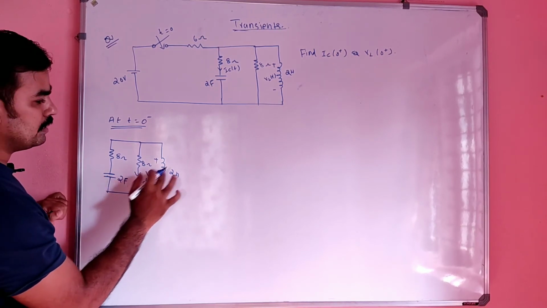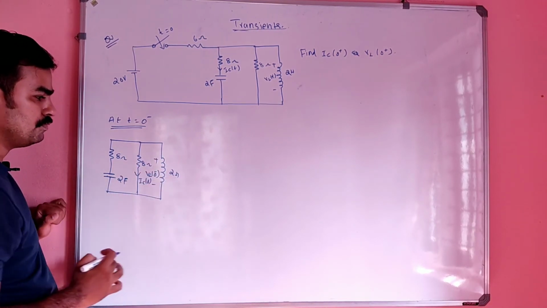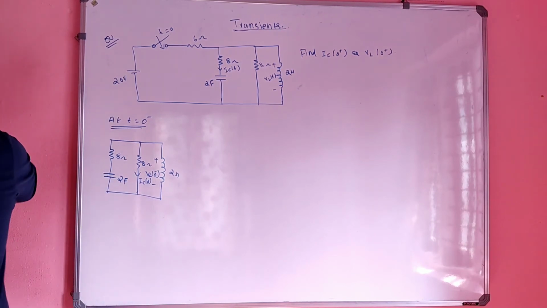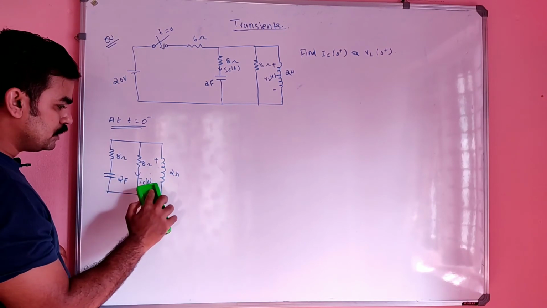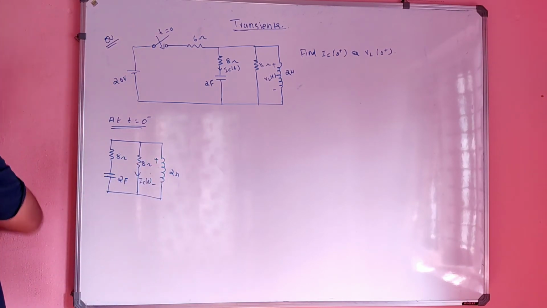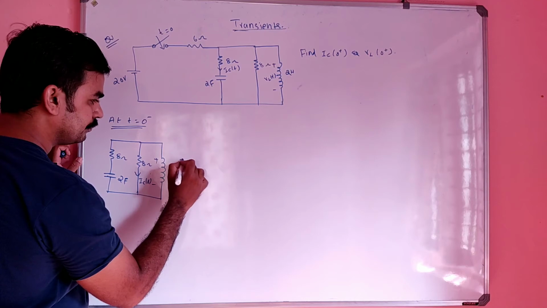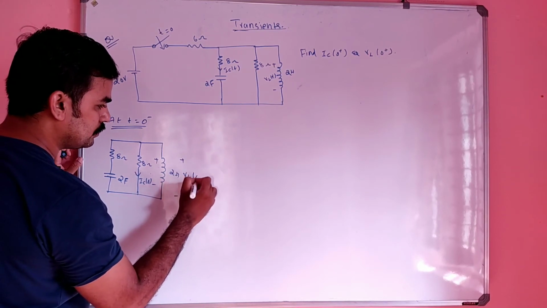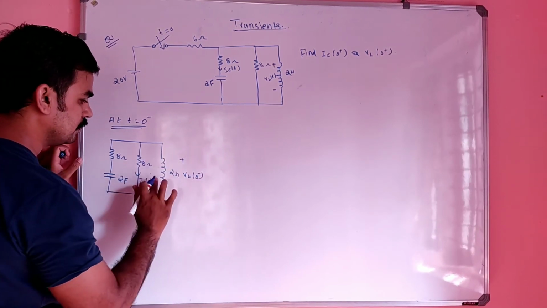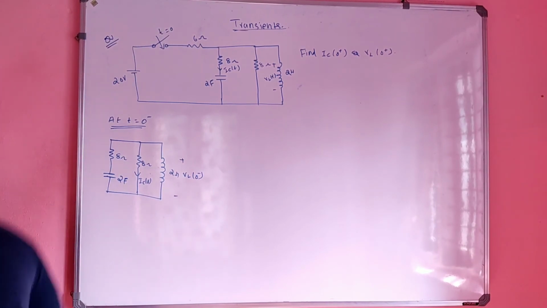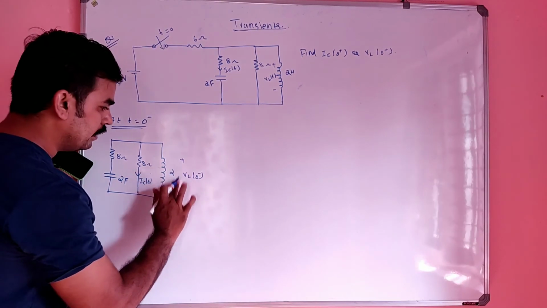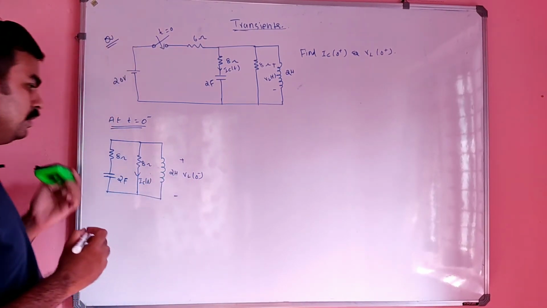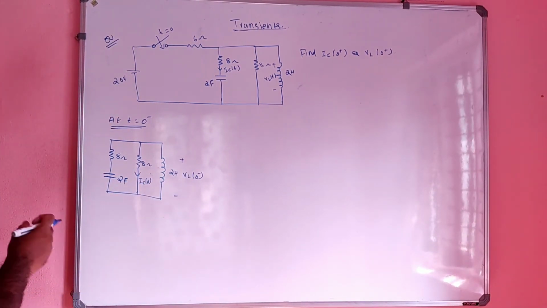This current is IC of 0 minus, and the voltage across this is nothing but VL of 0 minus. This is IC of 0 minus, this is VL of 0 minus, and this is nothing but 2 Henry. So this is the t is equal to 0 minus condition.